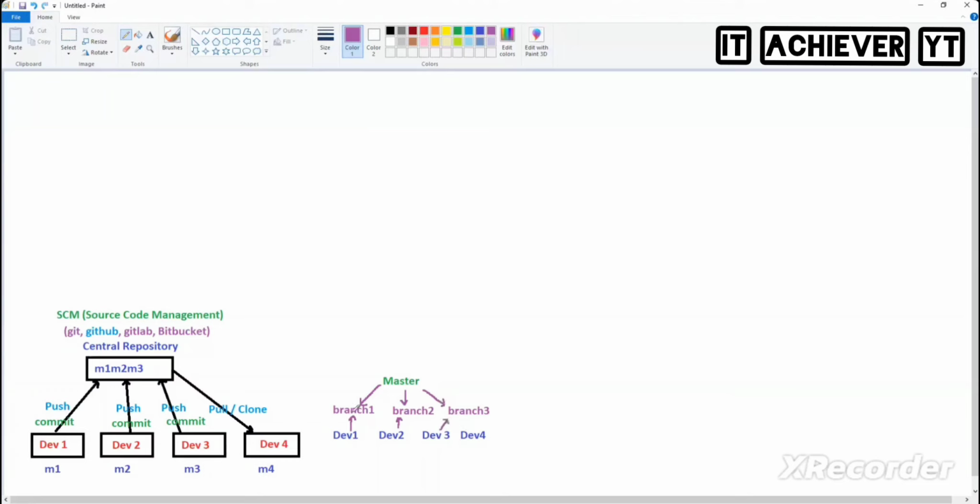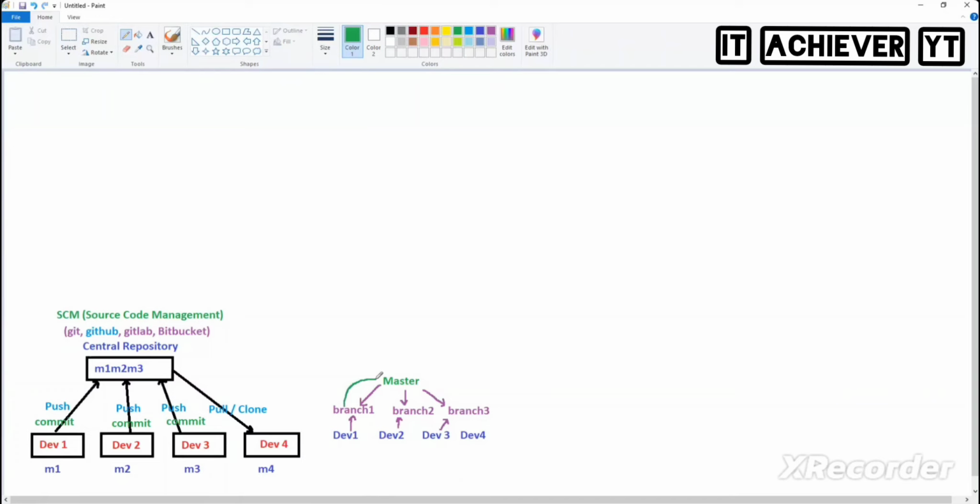Now in this branch, they have written the code, they have updated the code. Now tell me, will they push the code directly here? Instead of using push, I'm using what is called merge. Already code is there. 1,000 lines of code are there, and they have written some other 50 lines. And what they're doing, they use a word. Say that word. Merge. So can branch one directly merge with the master branch?